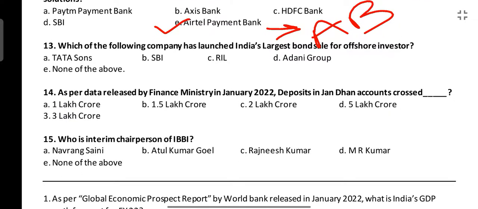Next is, which of the following companies has launched India's largest bond sale for offshore investors? Reliance Industries Limited has launched India's largest bond sale for offshore investors. By this, Reliance plans to collect $2 to $4 billion.